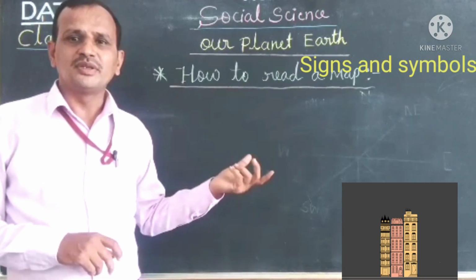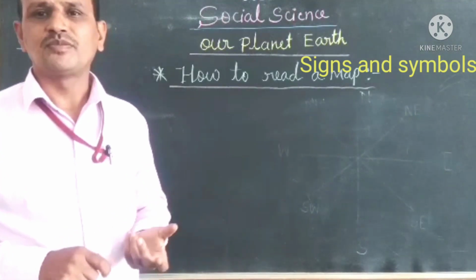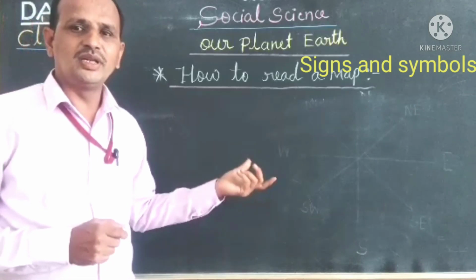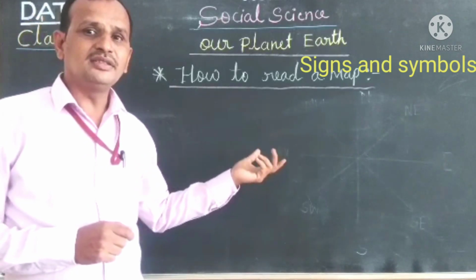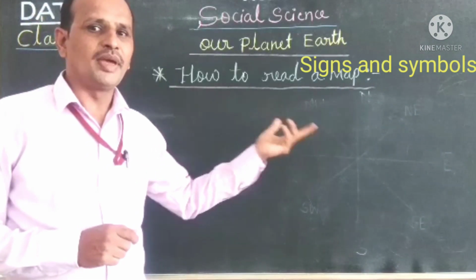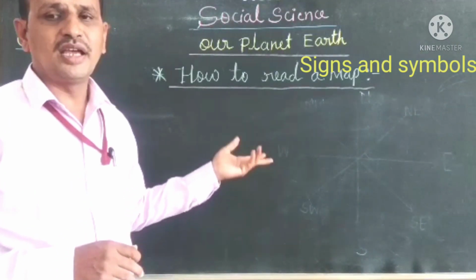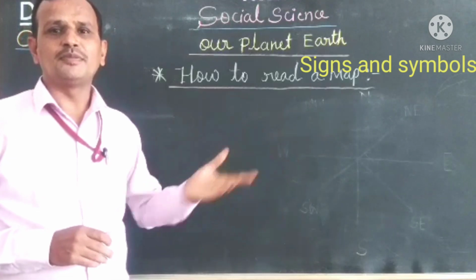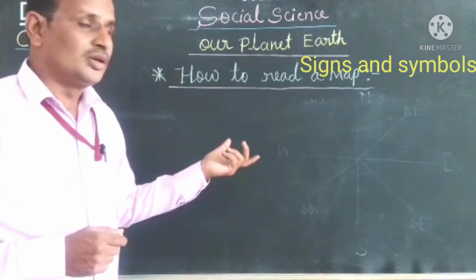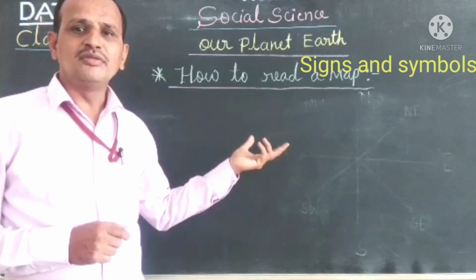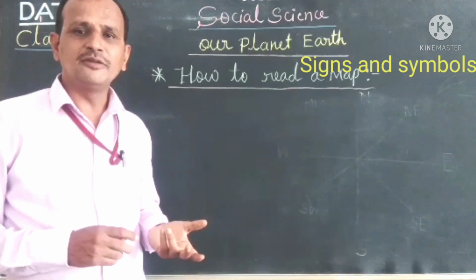So yes children, what are these? These are called signs and symbols of the map, and these are very useful to us to understand a map very easily. How, children?